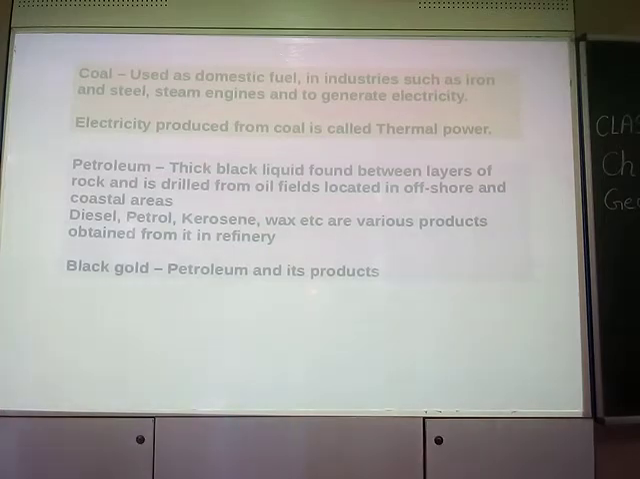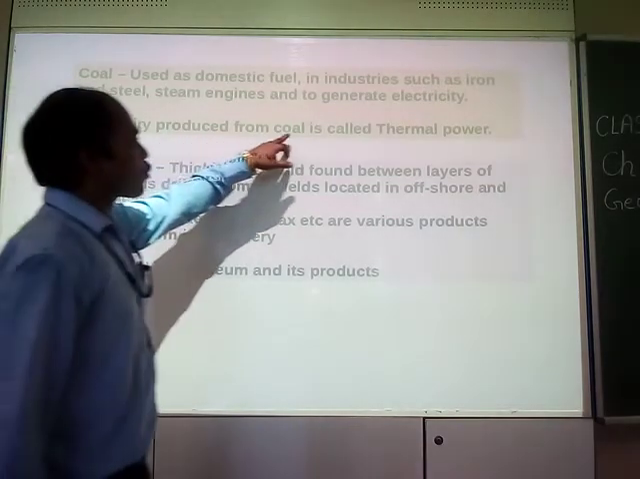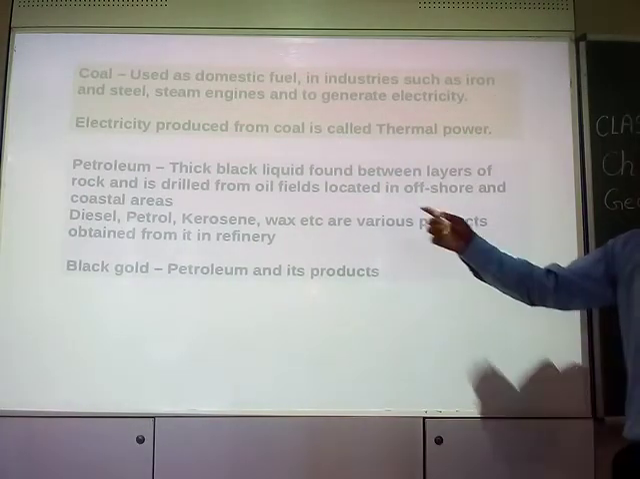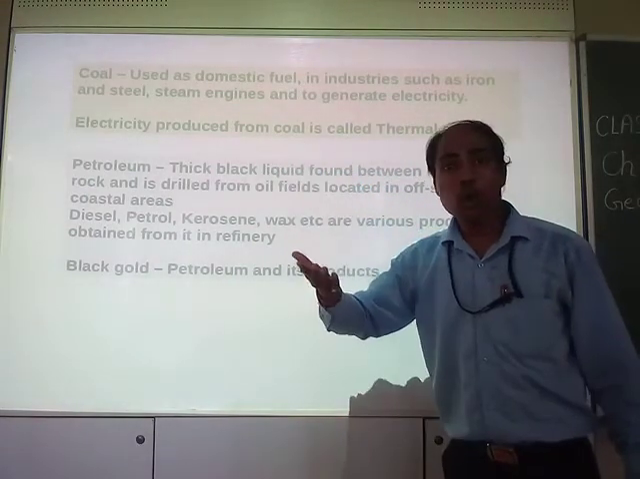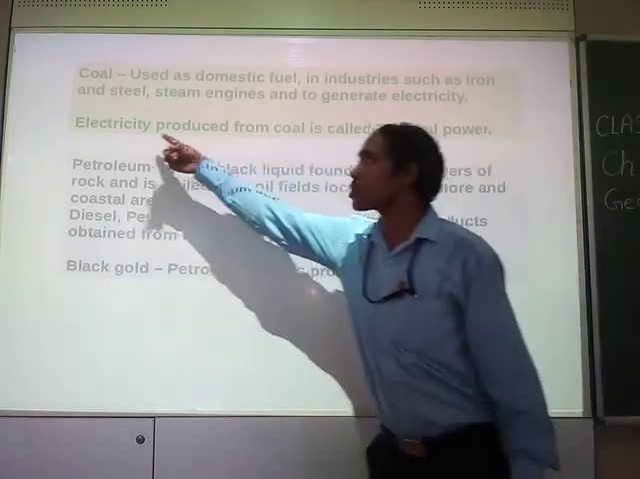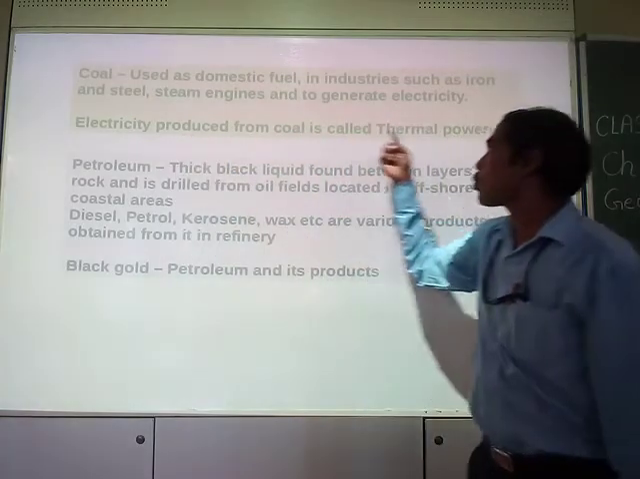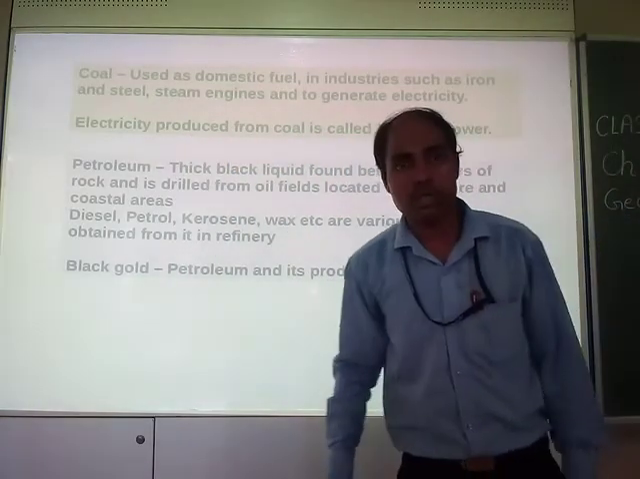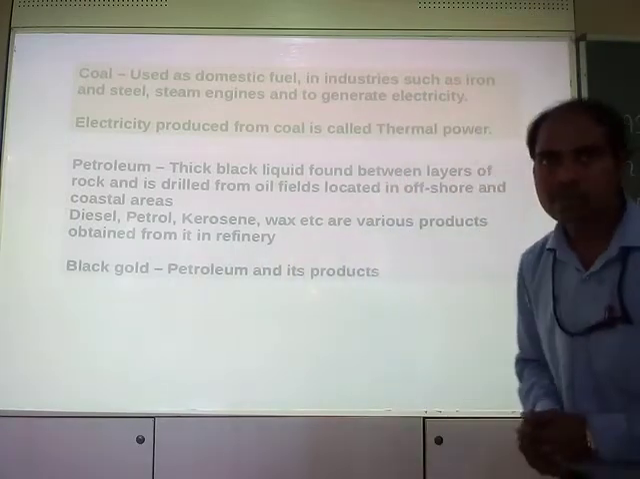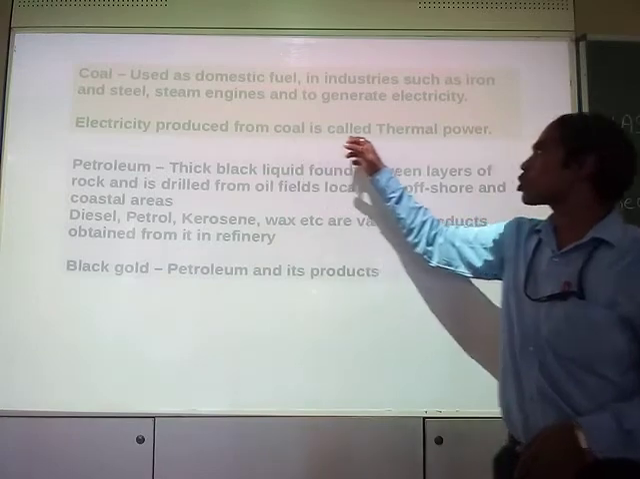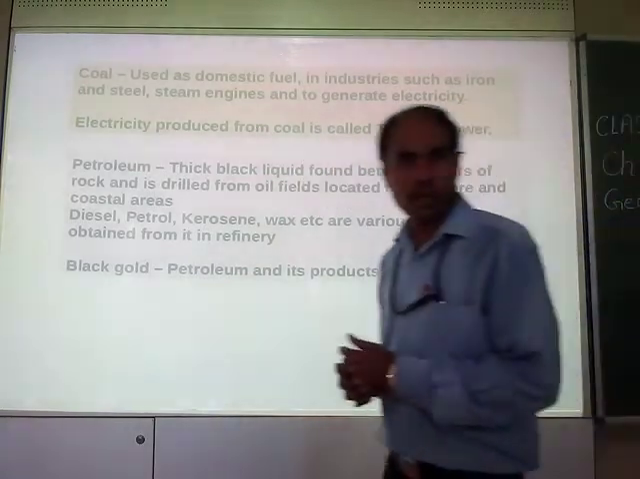Moreover, electricity produced from coal is called thermal power. In thermal power we burn the coal to produce electricity. That's why those power plants are called thermal power plants. So the electricity produced from coal is called thermal power.